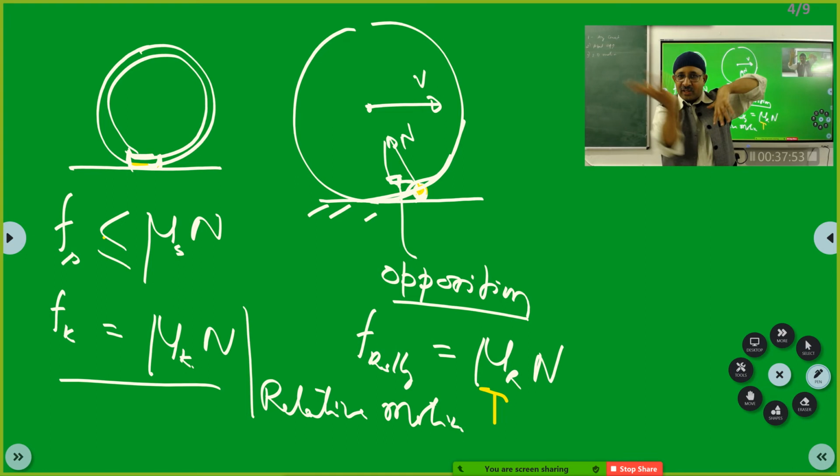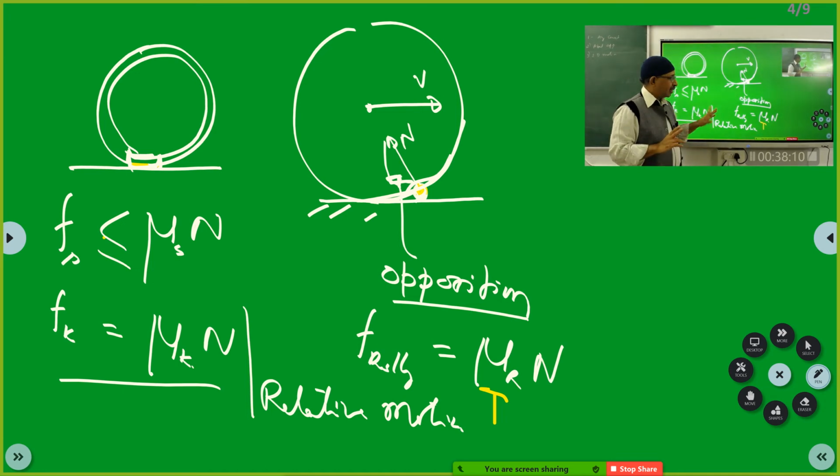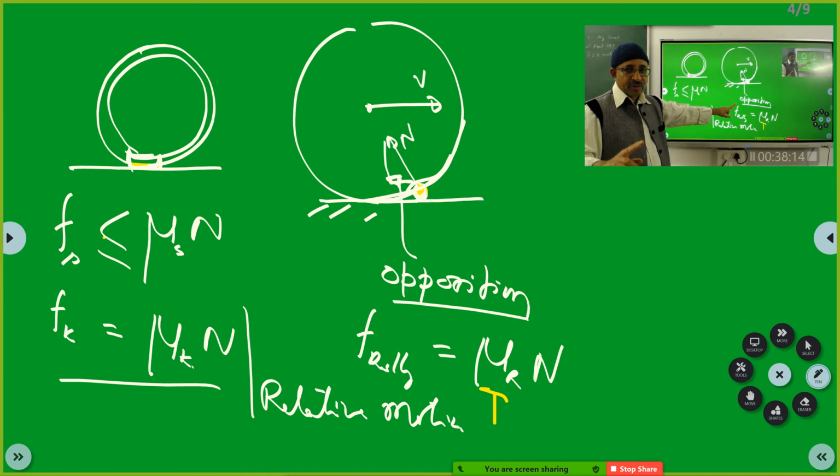I had even drawn the diagram of a broomstick. That's all. So what happens is the roughness is still there, but the effect of the roughness will be reduced because it is in motion. Got it? If anybody has any question, please ask. I will now be going to the next section.